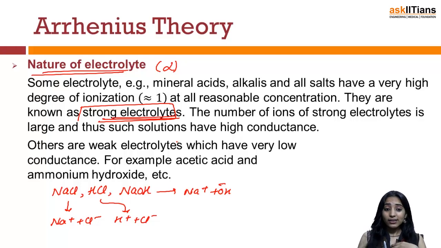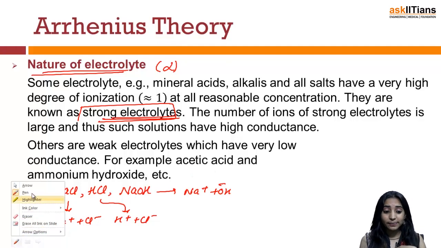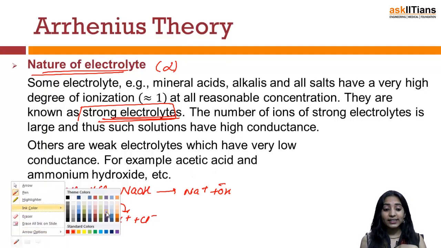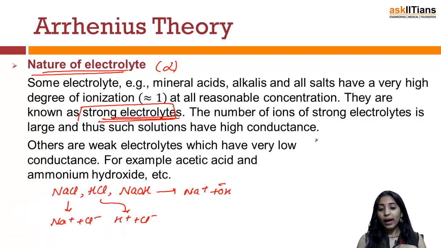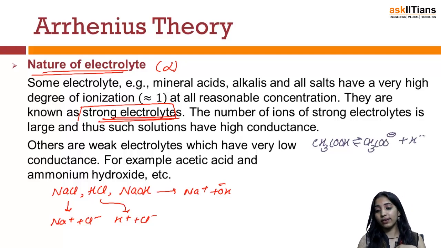On the other hand, if I talk about weak electrolytes, they are found to have very low conductance. And why is it so? For example, take acetic acid, CH3COOH, which gets dissociated to form CH3COO minus plus H positive.